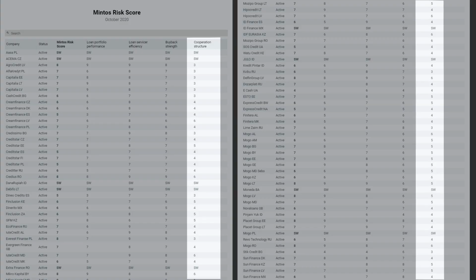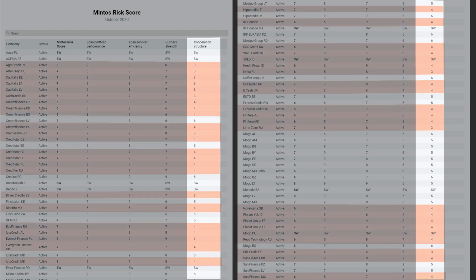The probably most interesting subscore on this table represents the cooperation structure between Mintos and its loan originators. In this segment, we can see that most lenders got a score of lower than 5, which means that Mintos rates their legal setup with lenders as highly risky. There are only a few lenders that scored a rating of 6 within this segment. So what does it mean?